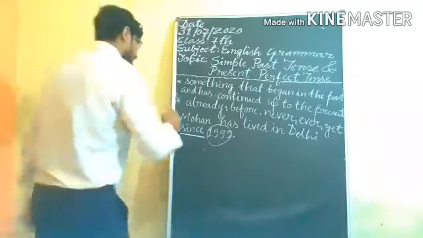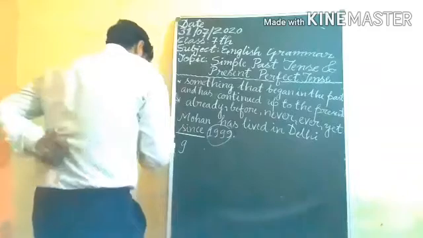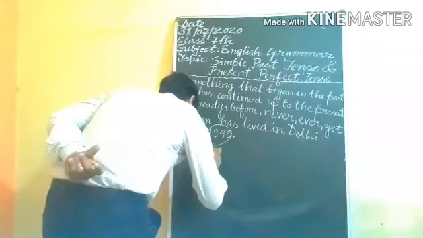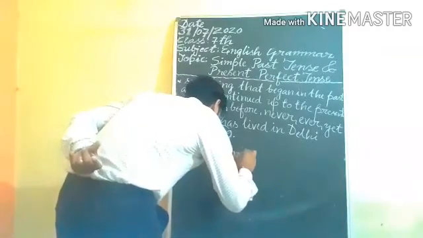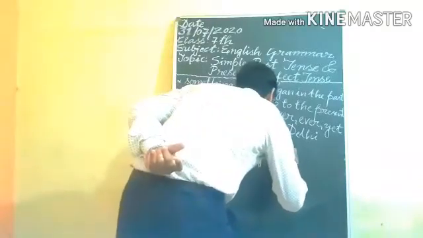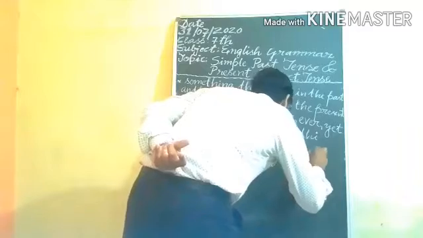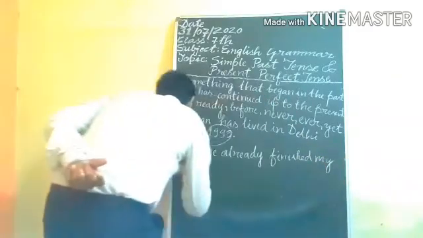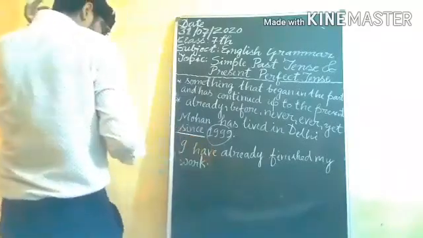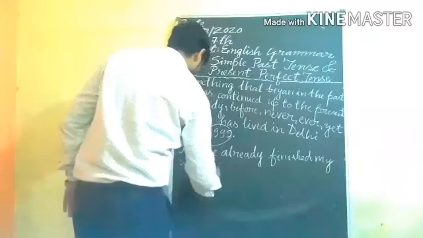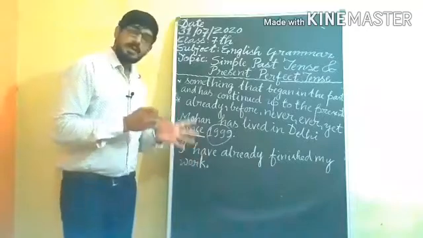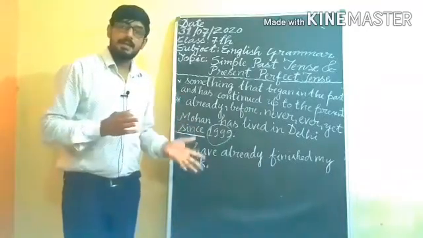Suppose that I have already finished my work. My work has been completed, already completed.